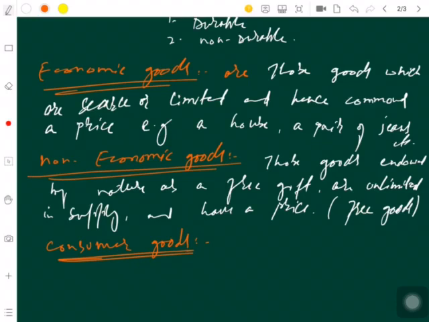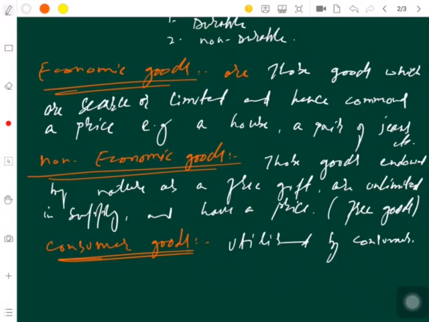So accordingly, these consumer goods, I do not need to define them again here, but can be further categorized into durable consumer goods, semi-durable consumer goods, non-durable consumer goods, and services. Clear?